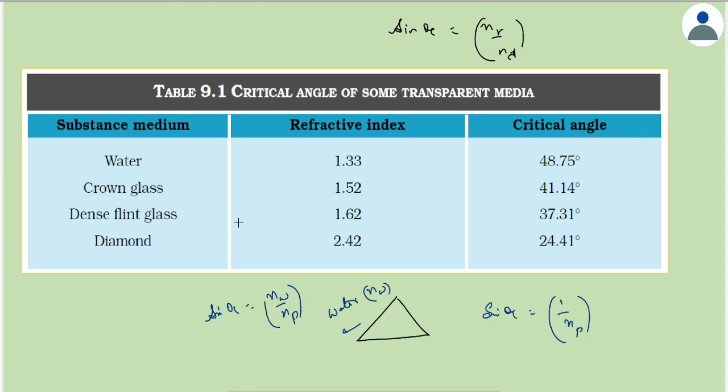Here, for some materials, critical angle is given. For example, for water, it is given as 48.75 degree, and then for crown glass, there's some value given here, which is 41.14 degree, and then for dense flint glass and for diamond. So just remember these values, not the exact value, just an approximate value, so that we can do the further topics.